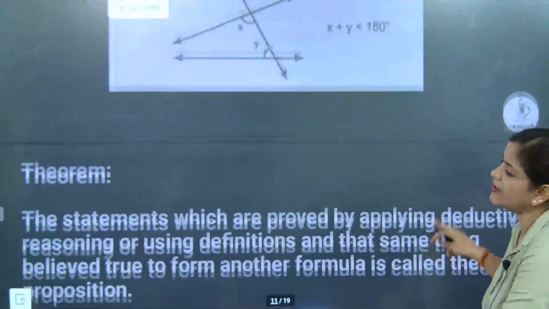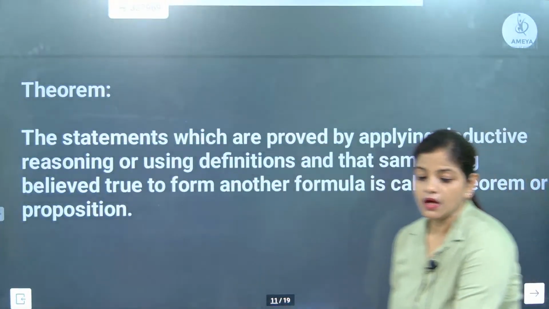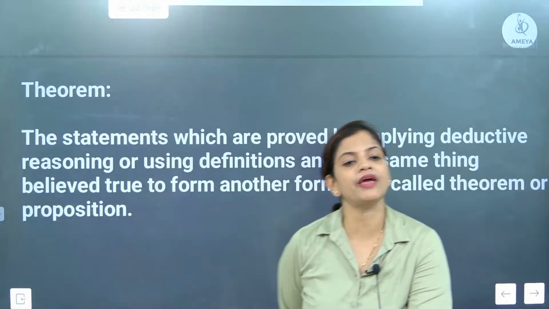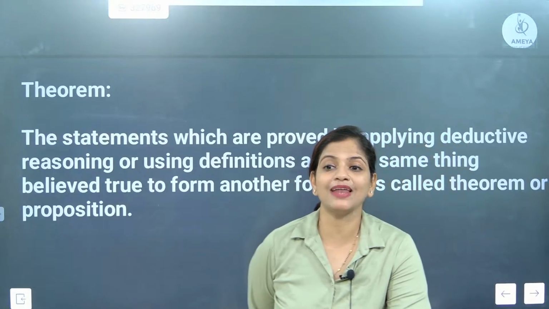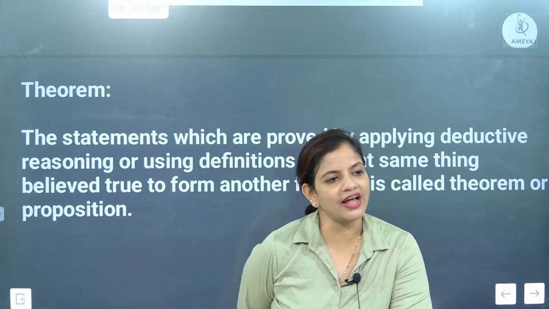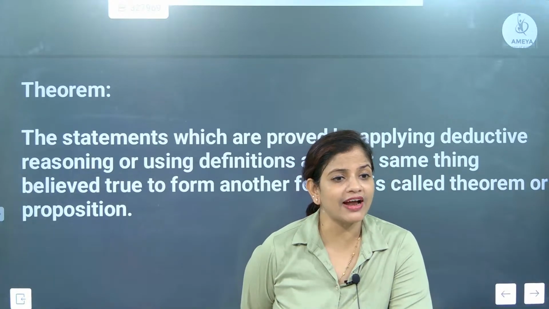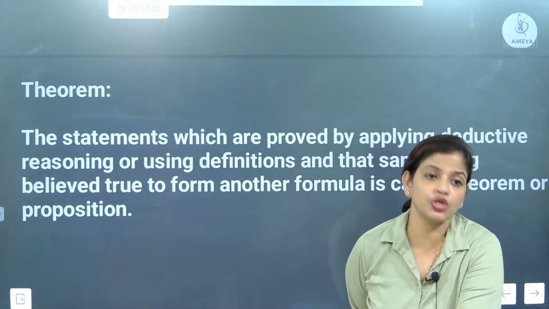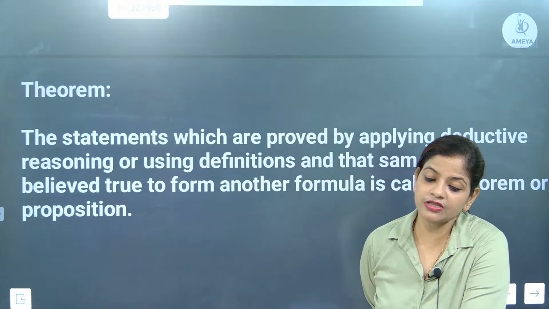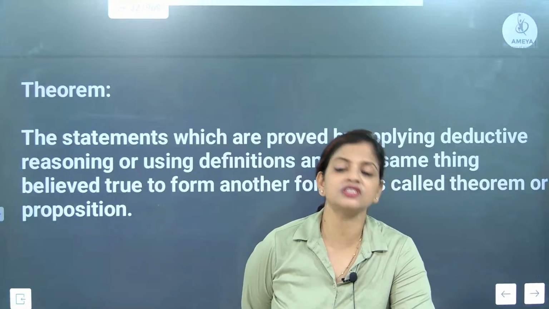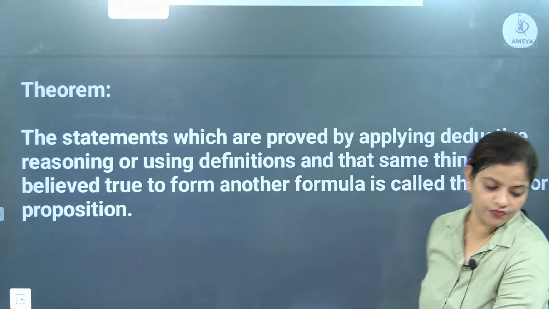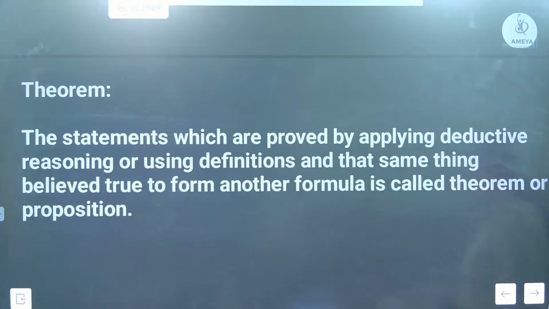This is the fifth one. Now, theorem. A theorem is different from axioms and postulates. How is a theorem different? A theorem can be proved. Axioms are universal facts. Postulates are universal facts too, but postulates are related to geometry, while axioms are not. This is the difference. But which can be proved? Theorems we can prove. Understood?